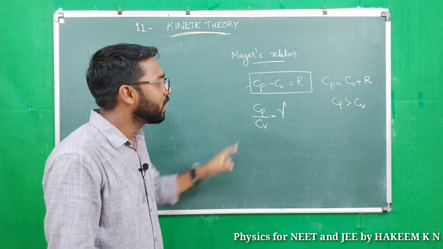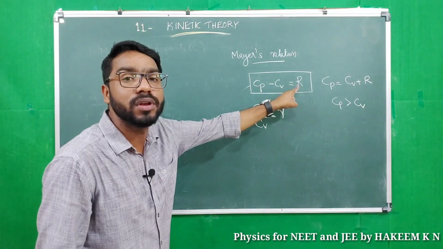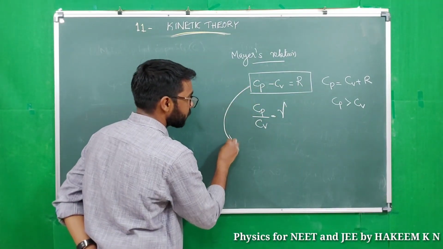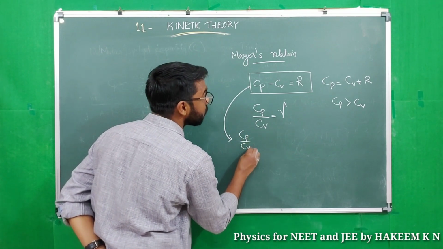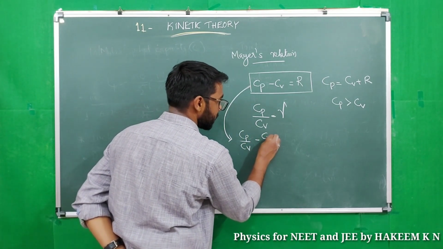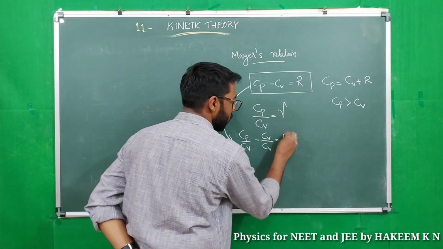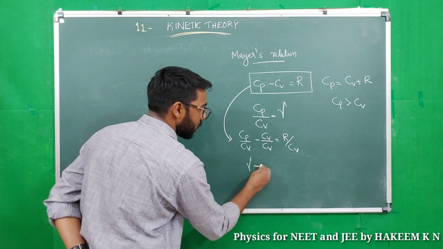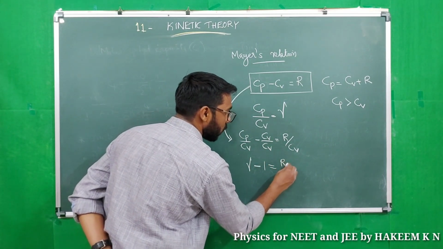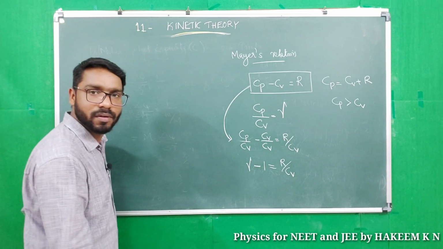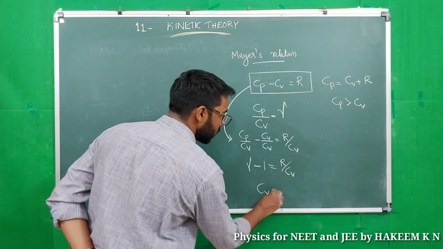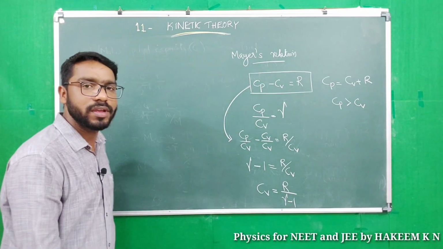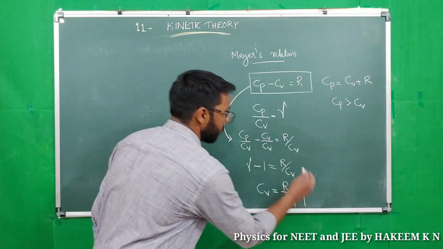Now listen. I am dividing Mayer's formula by Cv. Then we will get Cp by Cv minus Cv by Cv equals R by Cv. Cp by Cv is gamma. Gamma minus 1 equals R by Cv. Then Cv equals R by gamma minus 1.